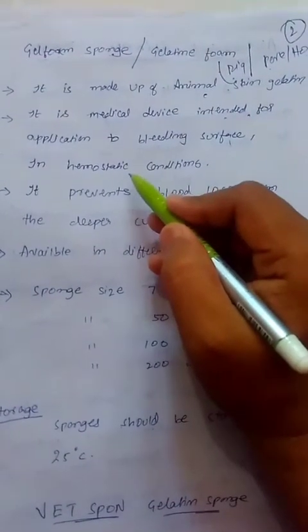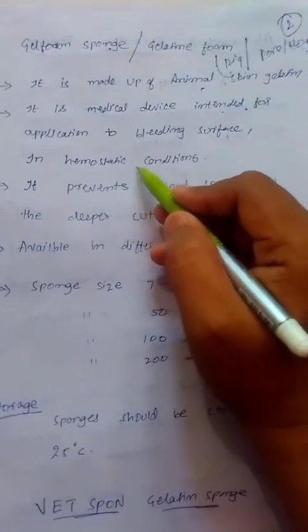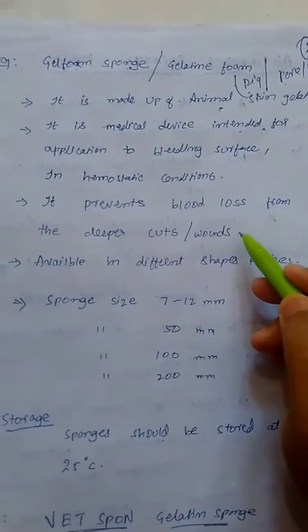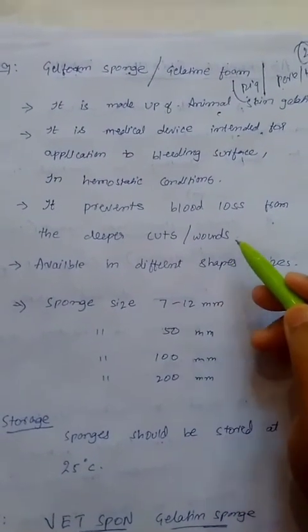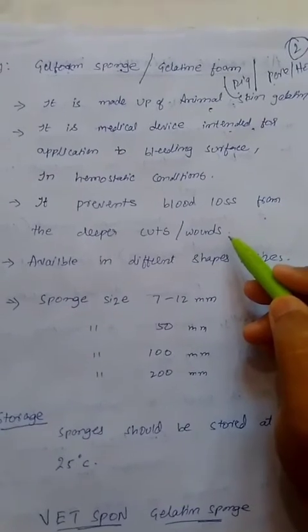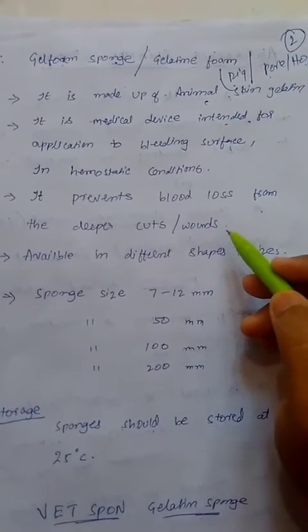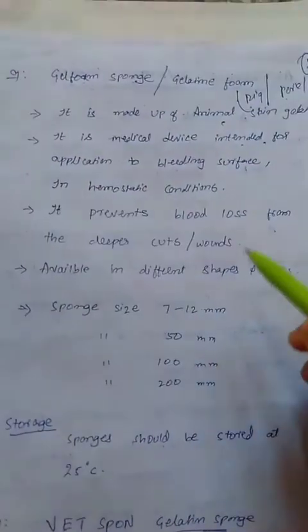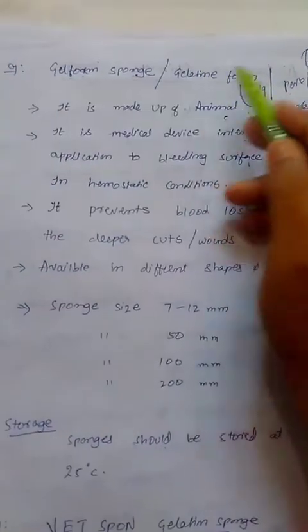Hemostatic is nothing but which controls or stops the bleeding. It prevents the loss of blood from deeper cuts or wounds. From deeper cuts or wounds, there is a loss of blood which may convert into anemia. To stop that anemia, we can use Gelfoam, the gelatin sponge.